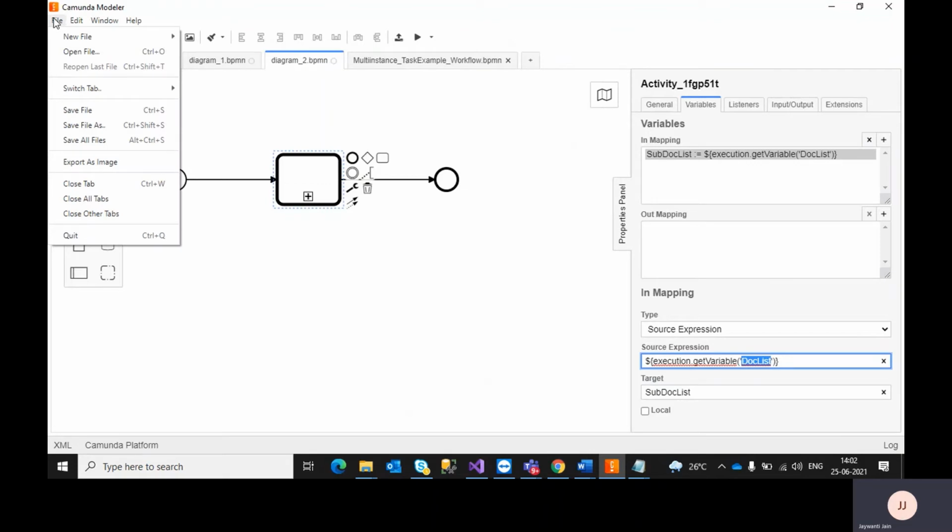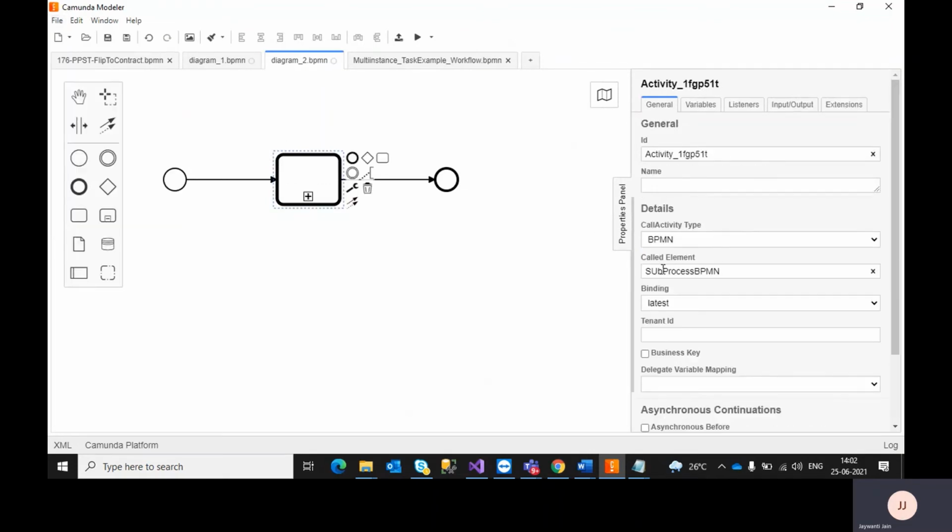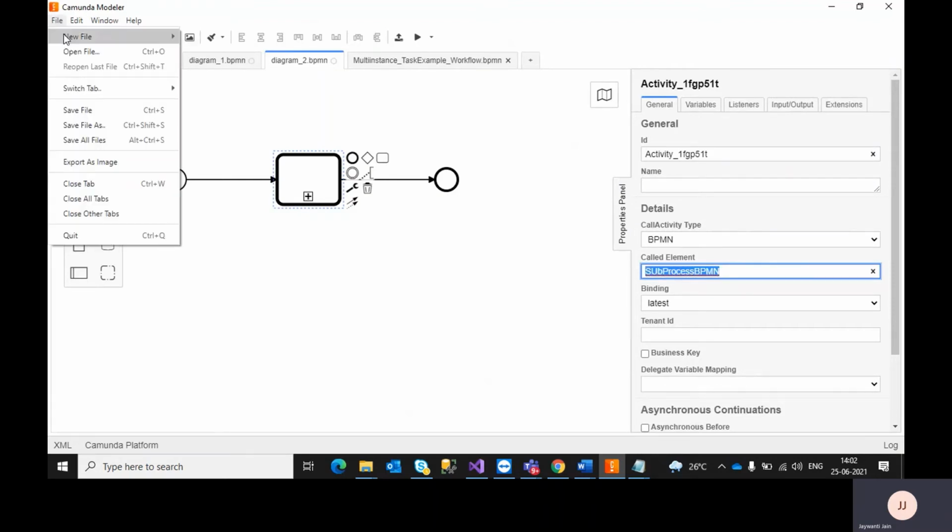So assume that you have another child process, where you marked it as sub process BPM. Assume that I am creating another sub process.